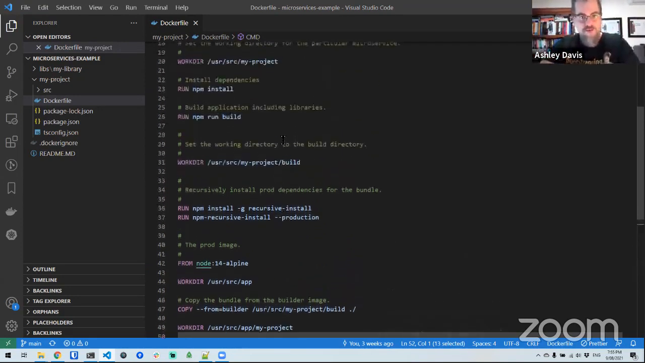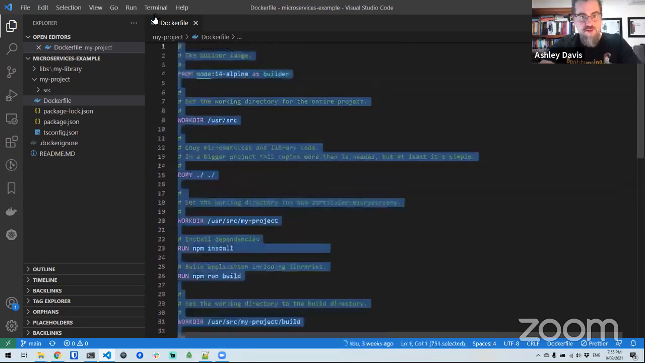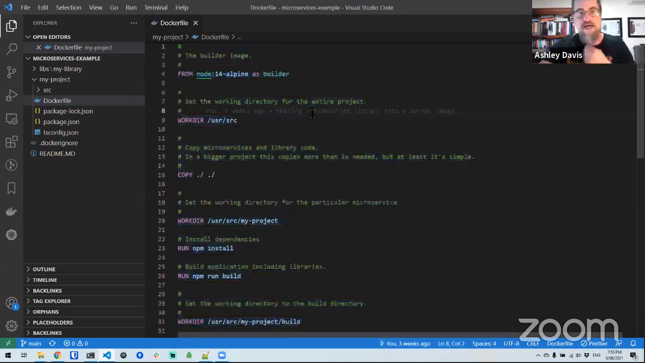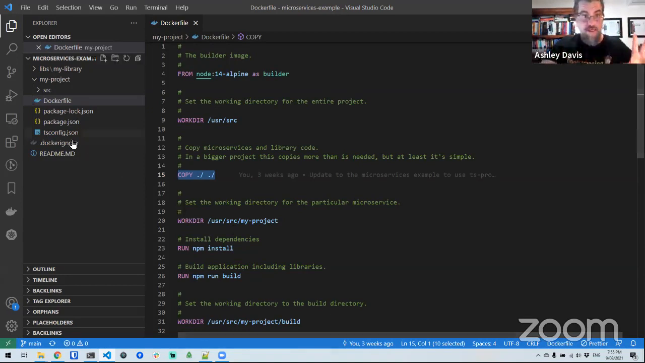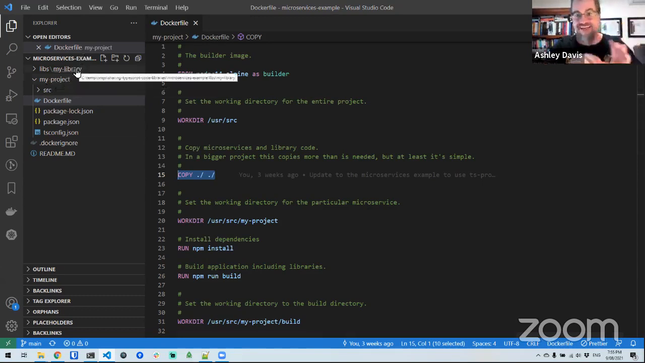So coming back to how this is all built together, let's look at the first half of this equation. There's not much to this. I just want you to get the gist of it. I don't want you to understand everything about how this works, but just see here that we're going to build this against the context of the entire project, and we're copying everything over. That includes my project, it includes my library, and it's going to include any other microservices and any other libraries you add to this.